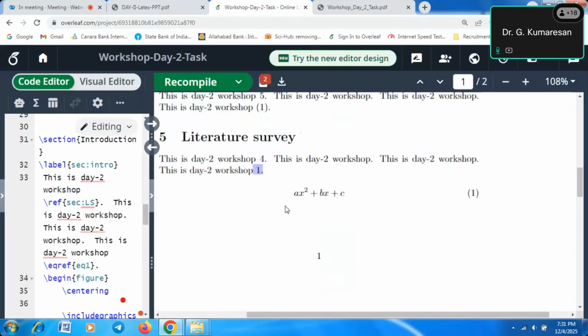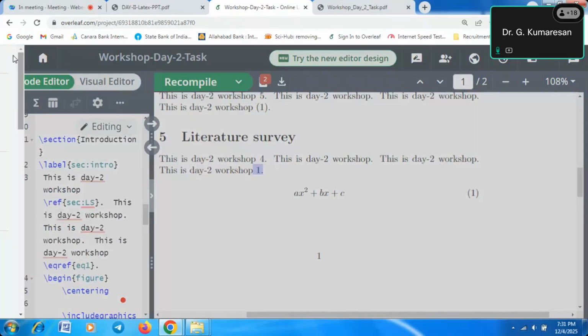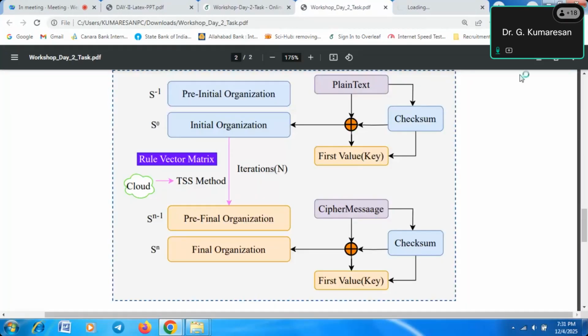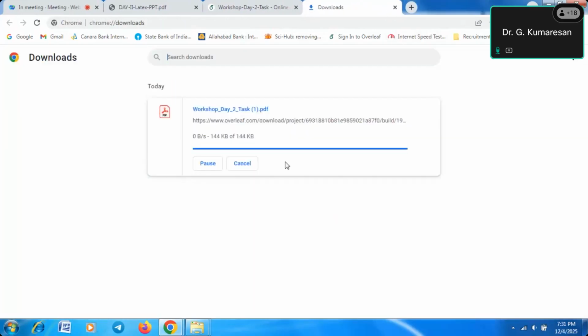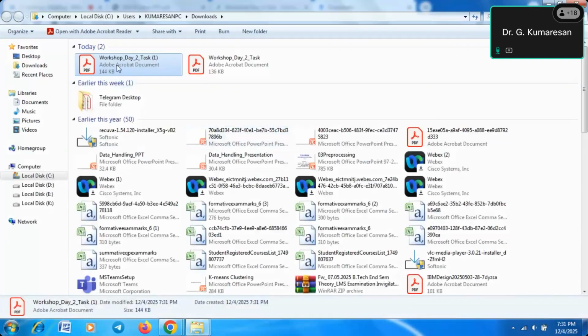When you download this, you will get more clarity about the citation numbers, because usually the citation numbers are hyperlinked, so that you will easily understand. Now I will show you.